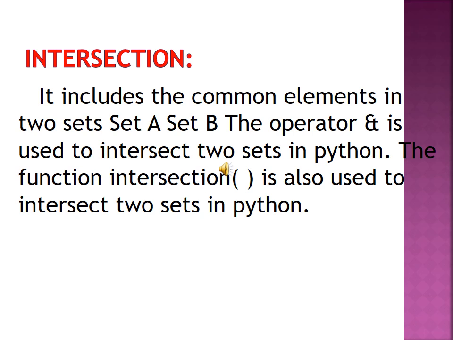Will be used in this diagram. Set A is available and set B is available. The elements available in both set A and set B, which are common to both sets, will be displayed as output. Okay, first, this is an important question.